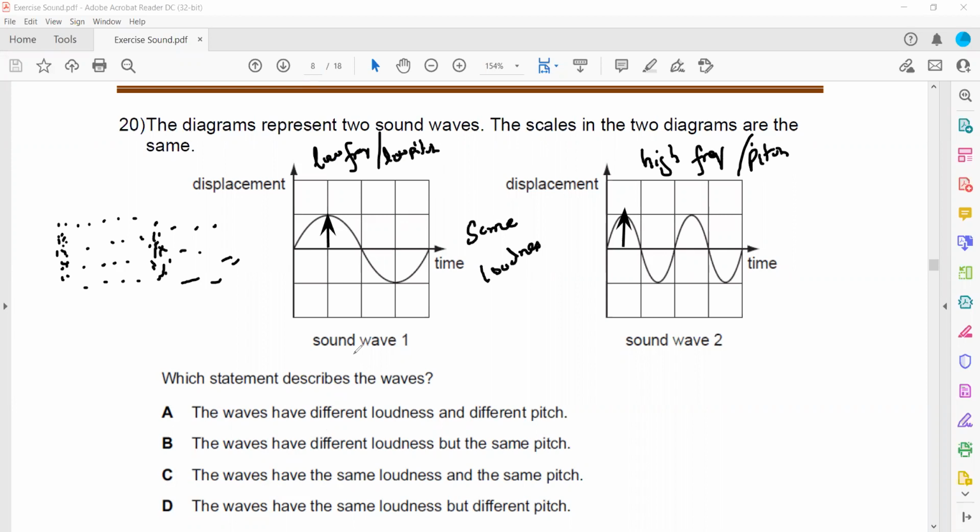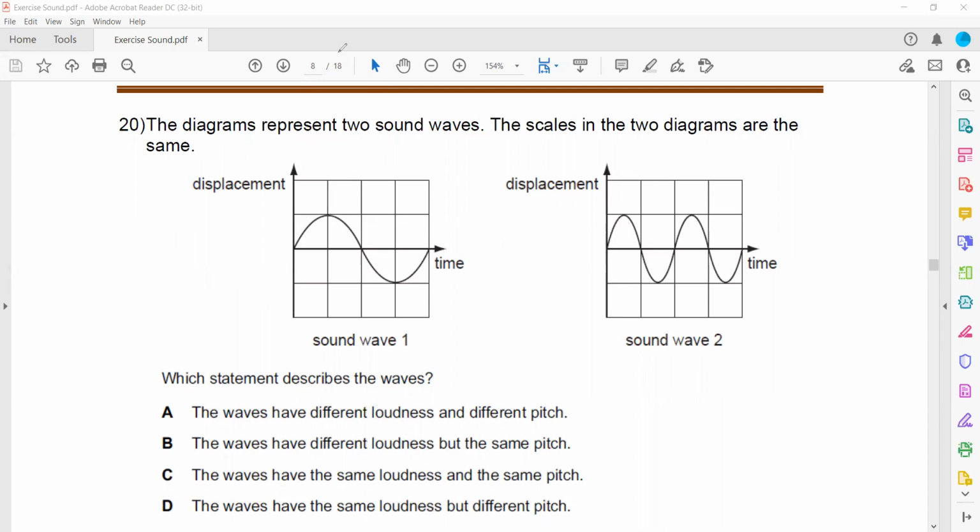So which statement describes the waves? The waves have a different loudness, so that is wrong. They have the same loudness. The waves have different loudness, again that is wrong. The waves have the same loudness and same pitch. Same loudness is correct, but they don't have the same pitch. The waves have the same loudness, but they have different pitch or different number of vibrations per second. That's why D is the right answer.